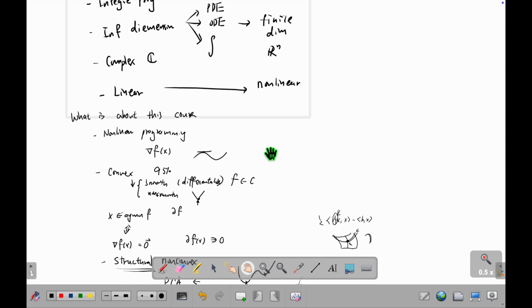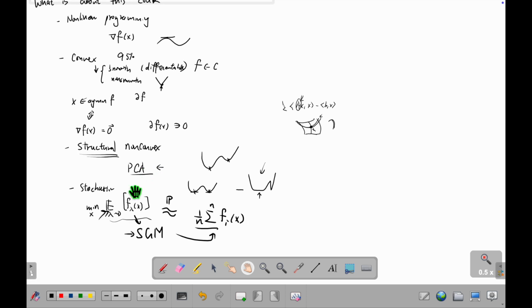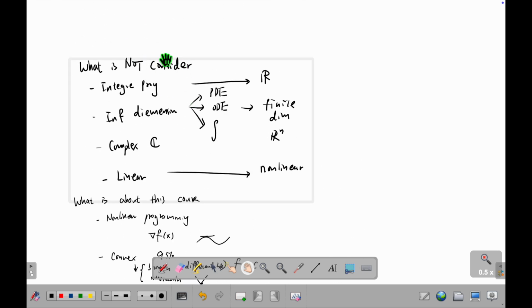Let me recap. What we will see mostly is convex problems and convex nonlinear problems. These are 99% of the time. Non-convex problems will appear, for example, NMF, PCA, low-rank matrix completion. These are non-convex problems, or something called BM factorization. Then what about stochastic? Stochastic basically is because of deep learning, or robust optimization. So this is what we will talk about.